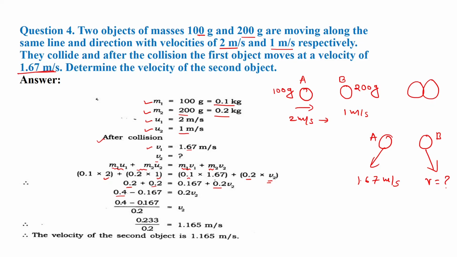Here we will do the subtraction: 0.4 minus 0.167, and this subtraction will be 0.233. Then dividing by 0.2, we get 0.233 divided by 0.2, which is approximately 1.165 meter per second, which is nothing but the velocity of the second object. Here I can say that the velocity of the second object after collision will be 1.165 meter per second.